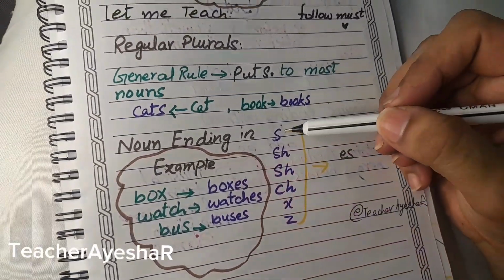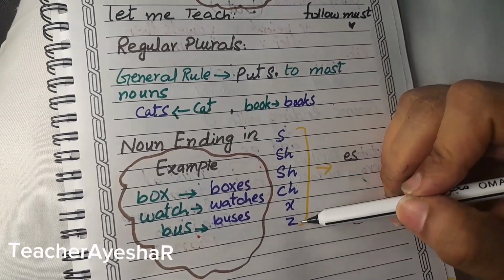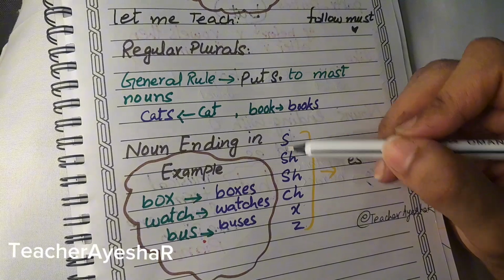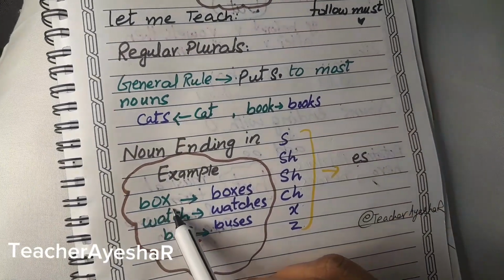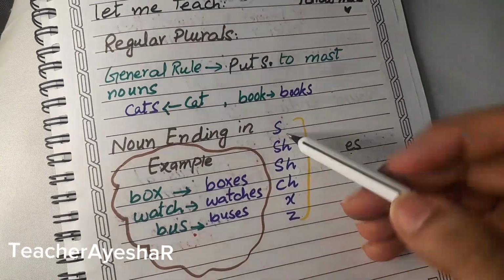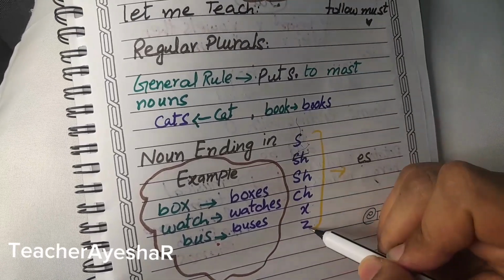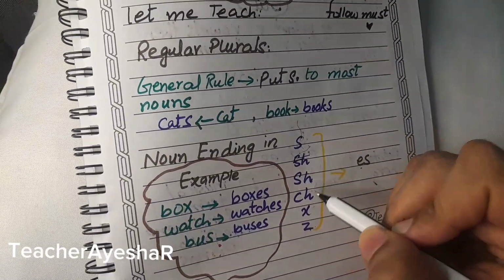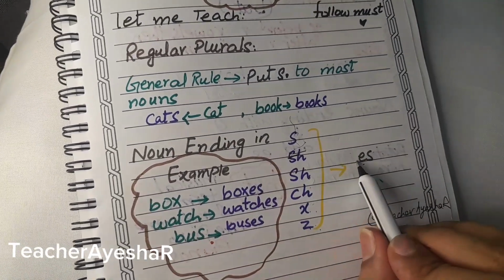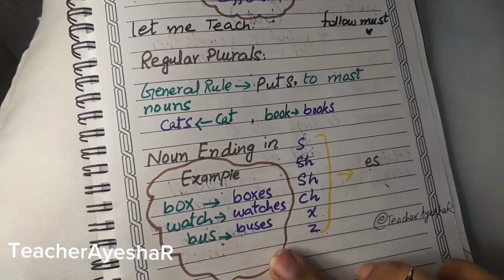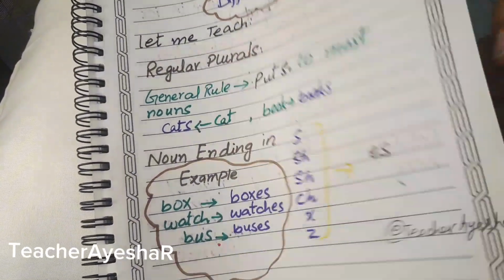This is the general rule. Now, if any word is ending with s, sh, ch, x or z, in these types of words you are going to use es. For example, box, x. So you just keep in your mind it is s, sh, ch, x, z. So you are going to use es with these words. Okay, this is very important.